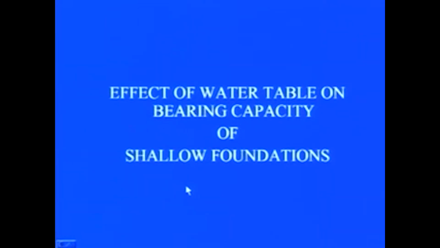Now all these correlations are valid when the soil is dry. We know that there are a lot of fluctuations in the water table in various seasons, so the effect of the water table on the bearing capacity of foundations will have to be taken into account.